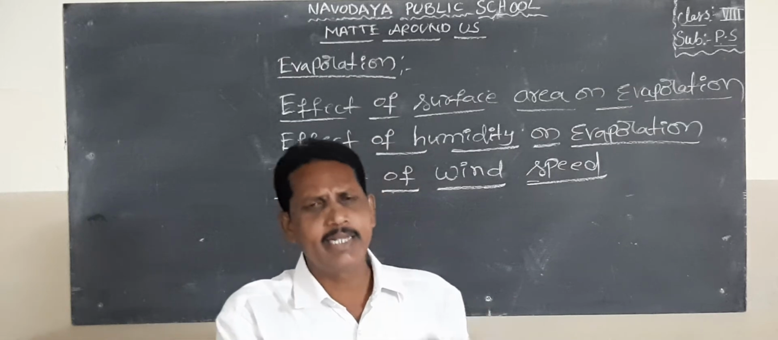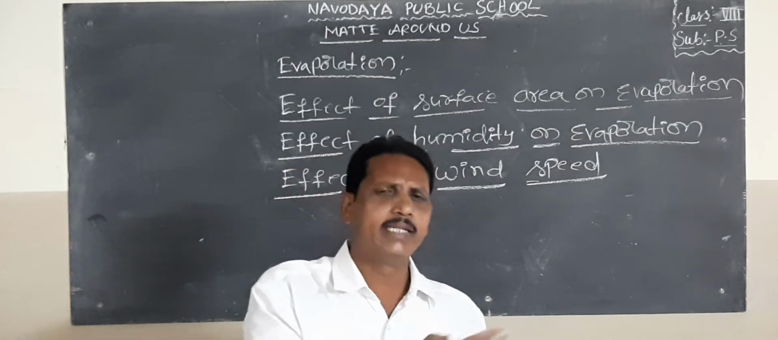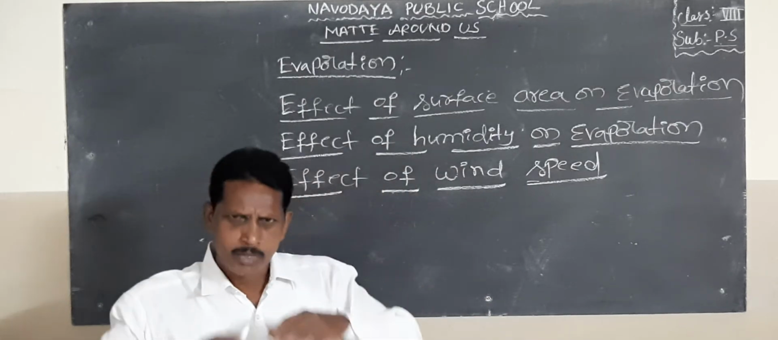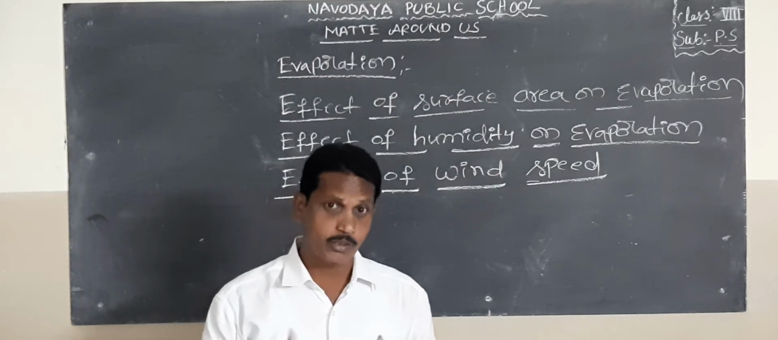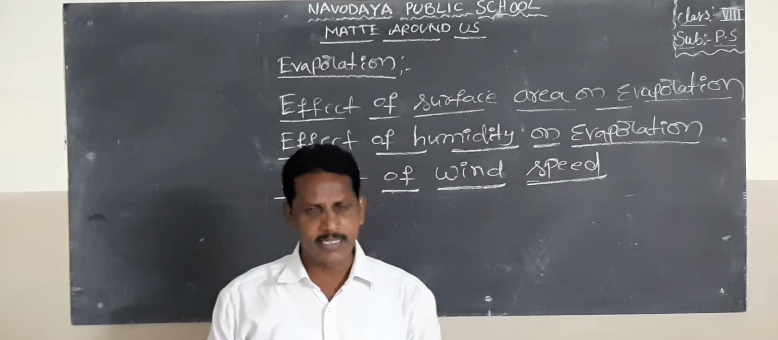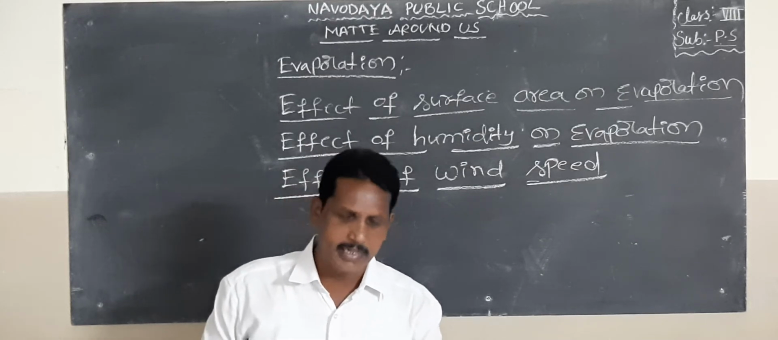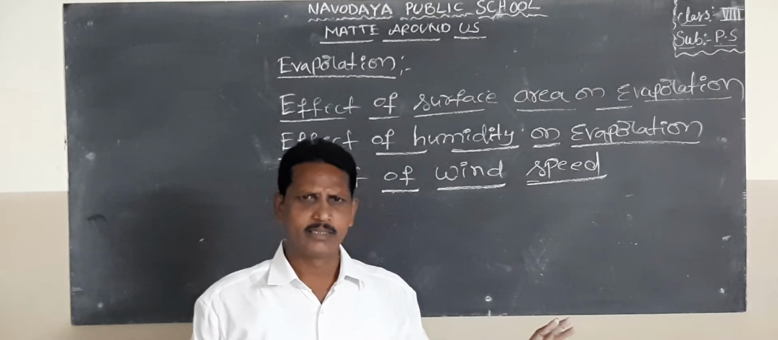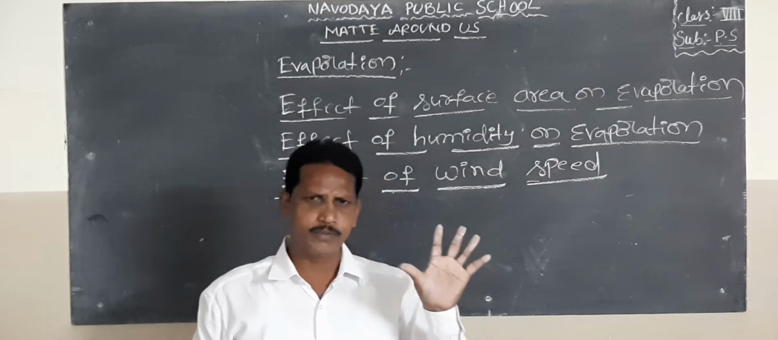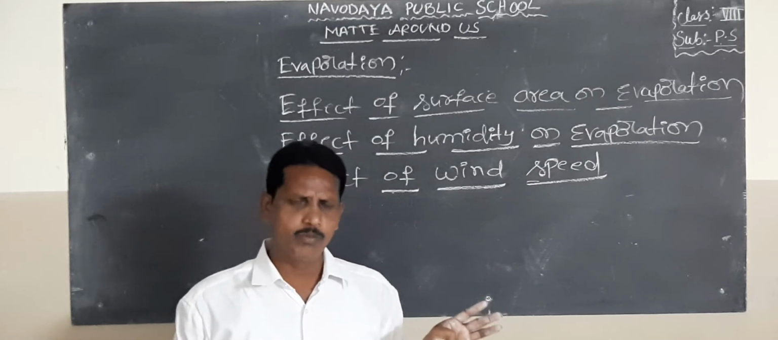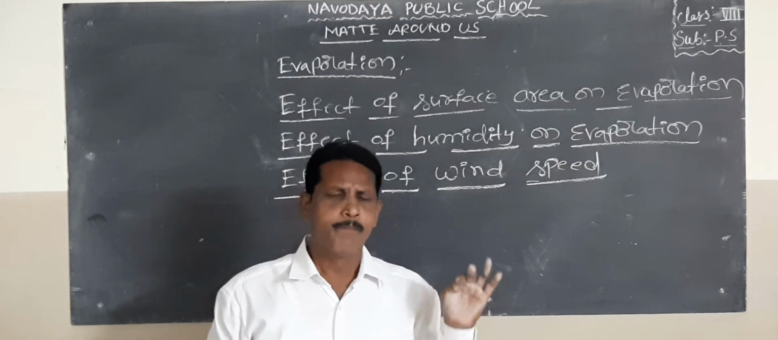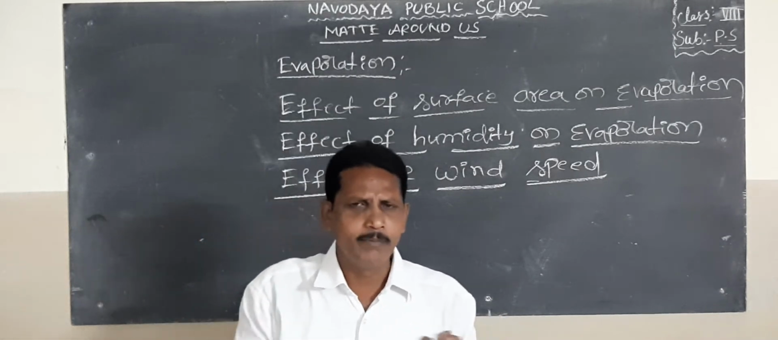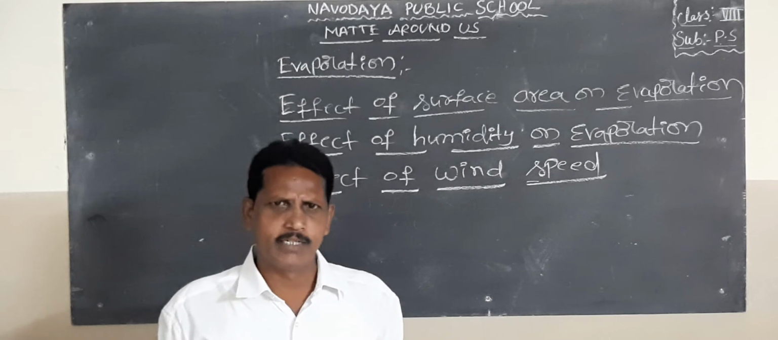The wind speed increases, speed of air increases, the evaporation process also increases. If the wind speed decreases, the speed of air decreases, the evaporation process also decreases. So we covered the effect of surface area on evaporation, effect of humidity on evaporation, effect of wind speed on evaporation. Okay, next one, experiencing evaporation.